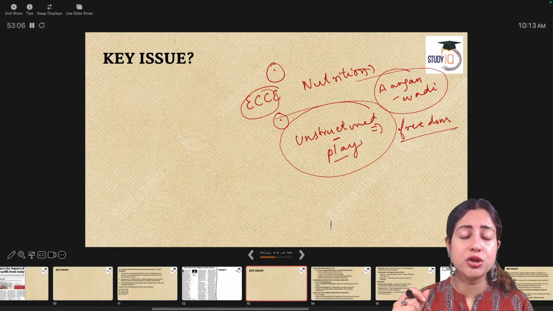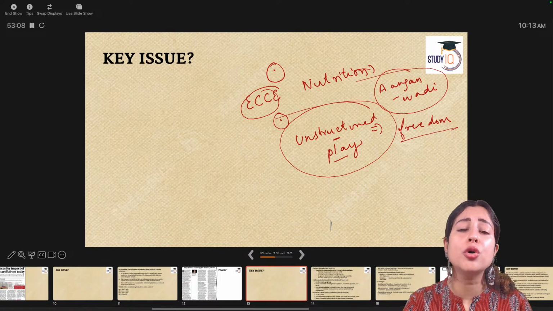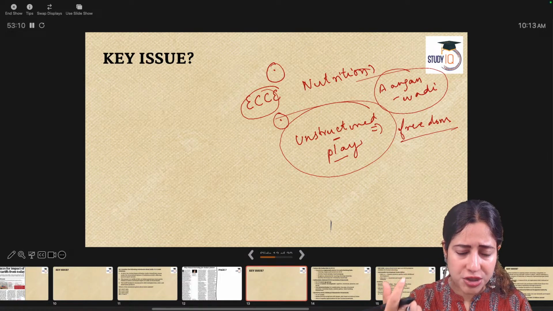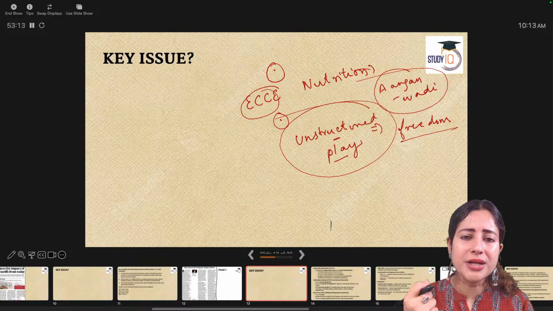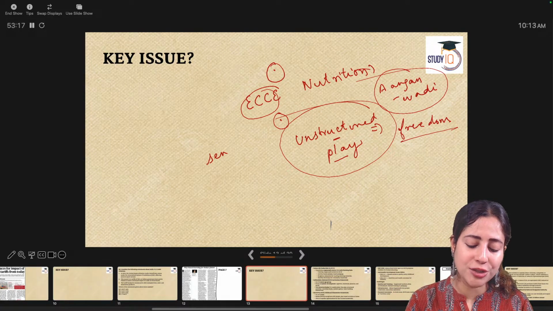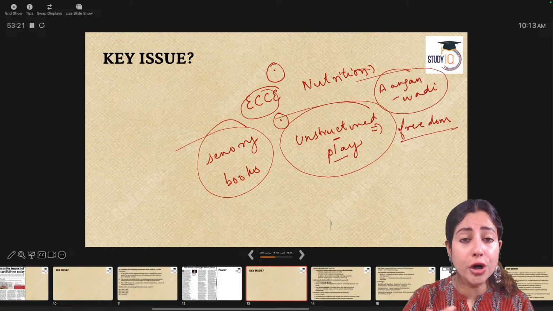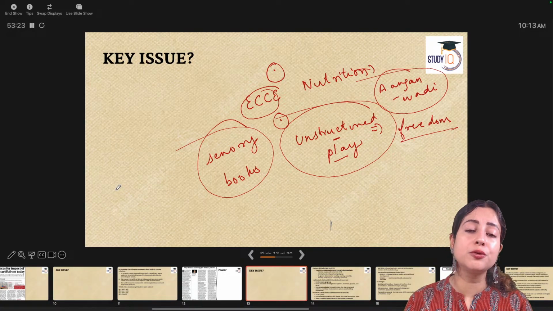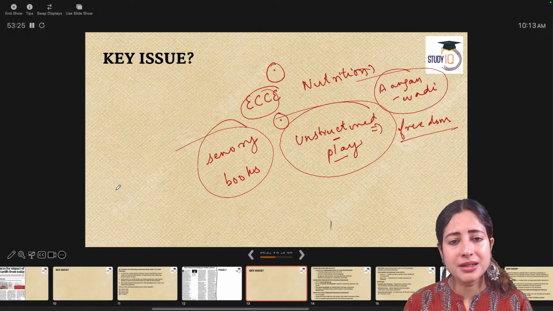At the same time, children need to be allowed to explore by touching materials. The sheer touch of toys, blocks, sensory materials as we call them, sensory books, touch-and-feel books, audio books, all these really improve your IQ level. So this is the need of the hour.